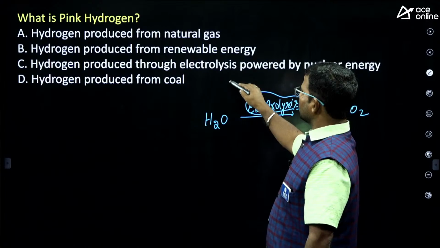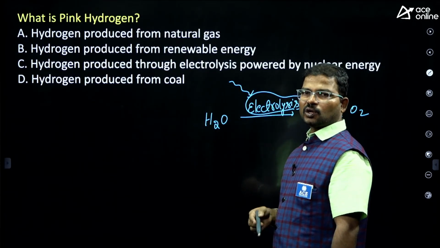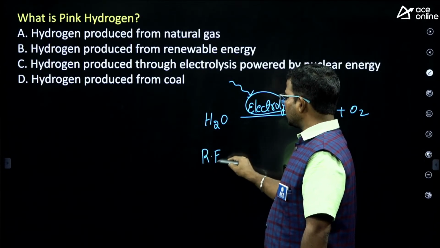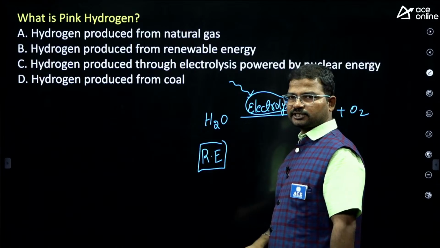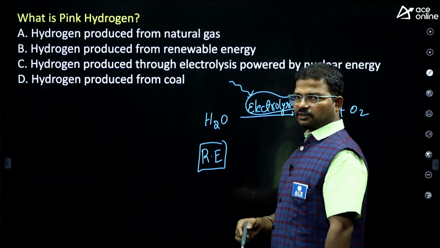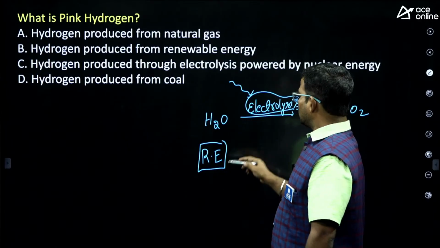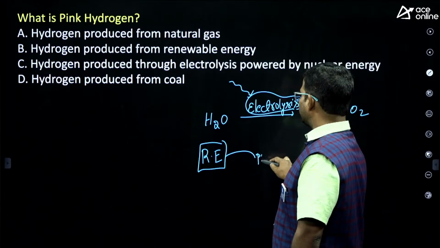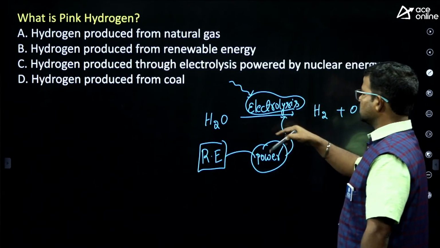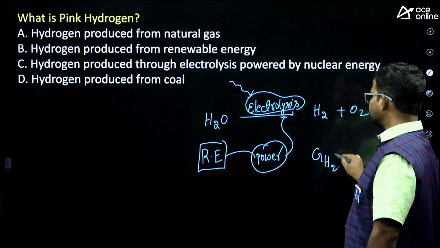Yes. So we get power from renewable energy sources and non-renewable energy sources. Suppose you generate power from renewable energy sources like solar energy, wind energy, tidal energy, and that power is used for electrolysis of water, then we get green hydrogen.